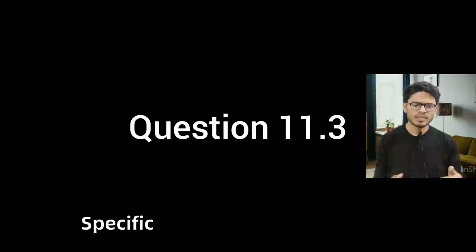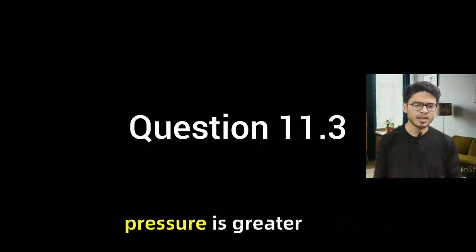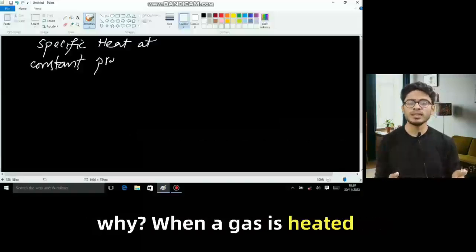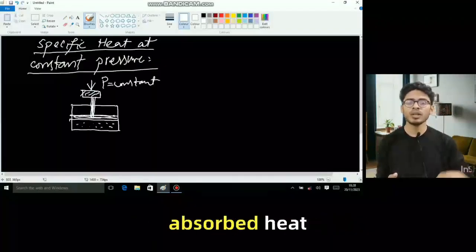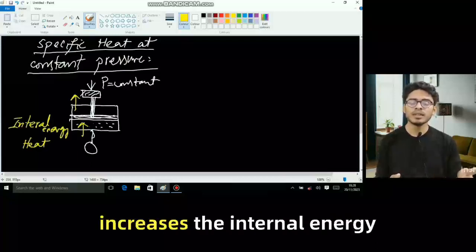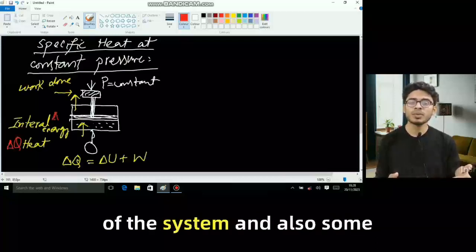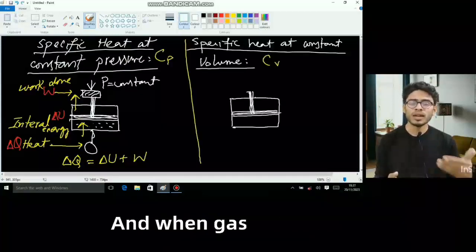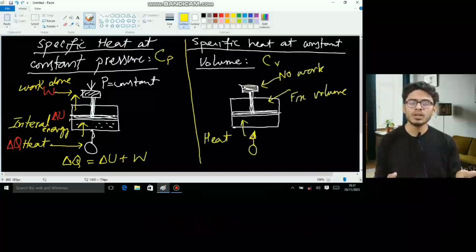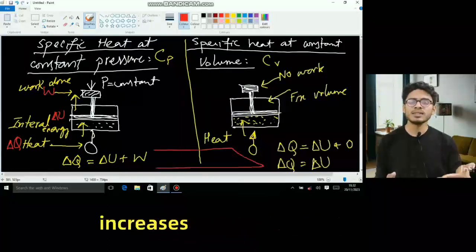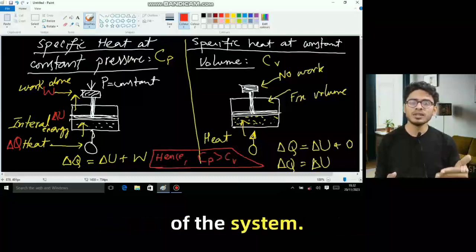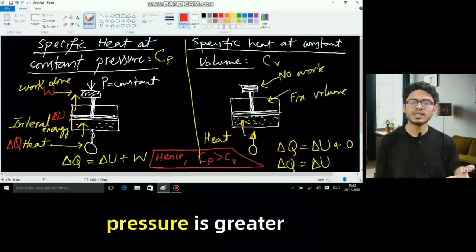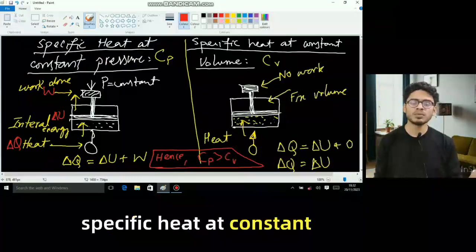hence the pressure of the gas molecules inside the car tire increases. Specific heat of a gas at constant pressure is greater than specific heat at constant volume. Why? When a gas is heated at constant pressure, the absorbed heat increases the internal energy of the system and also some external work is done. And when gas is heated at constant volume, the absorbed heat just increases the internal energy of the system. That is why specific heat at constant pressure is greater than the specific heat at constant volume.